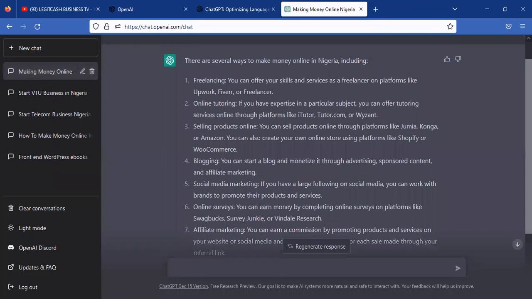You can see here there are several ways to make money online in Nigeria, including freelancing. You can offer your skills and services as a freelancer on a platform like Upwork, Fiverr, or Freelancer. Online tutoring: if you have expertise in a particular subject, you can offer tutoring services online through platforms like iTutor, Tutor.com or Wyzant. Selling products online: you can sell products online through platforms like Jumia, Konga, Amazon. You can also create your own store using a platform like Shopify or WooCommerce.